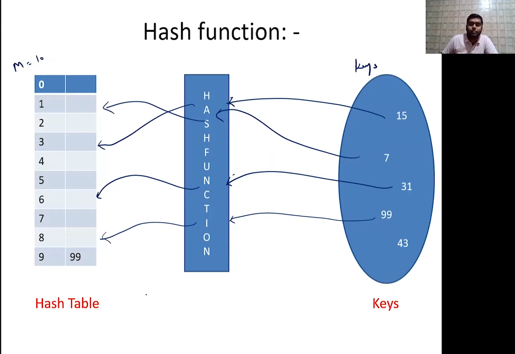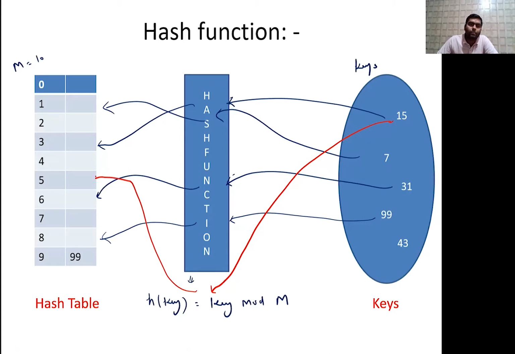And let us suppose as an example, assume that this hash function is h of key equals key mod m, where m is the size of the table. So if we solve according to this, then for example let us take the first key, 15. Where will 15 map according to this hash function? 15 will map to 15 mod 10, so this will give you 5. So 15 came into this hash function, and it got mapped to 5. Observe very carefully.